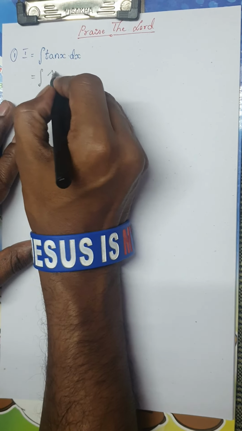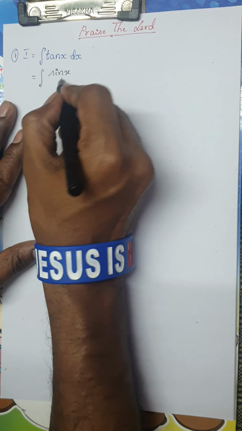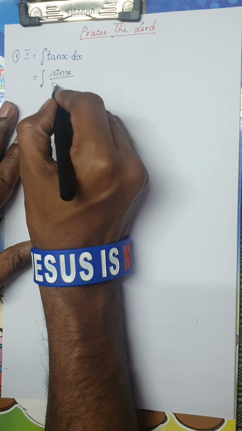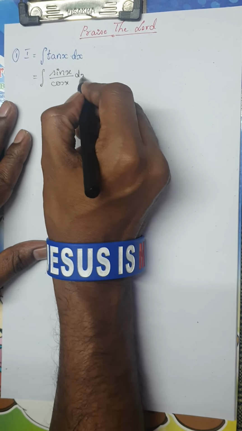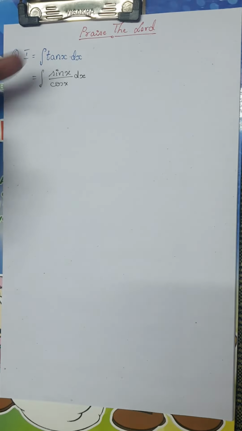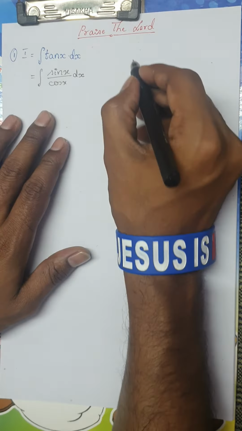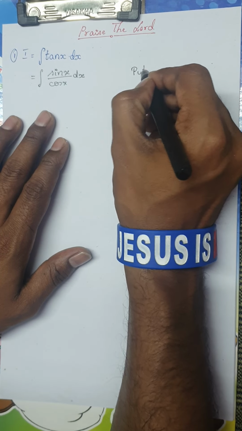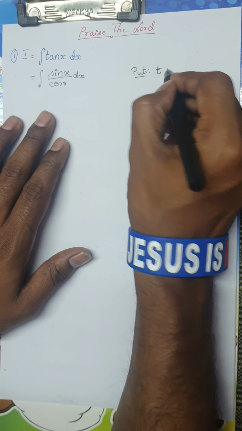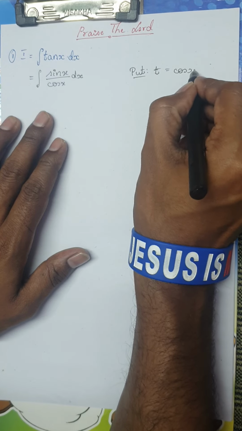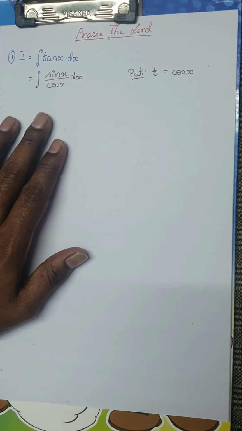Now tan is a basic trigonometric ratio which can be written as sin x by cos x dx. There is no doubt about it. Tan can be written as sin x by cos x. Now see, I am going to substitute. I am going to put t as cos x. You might be wondering why, and see what happens.